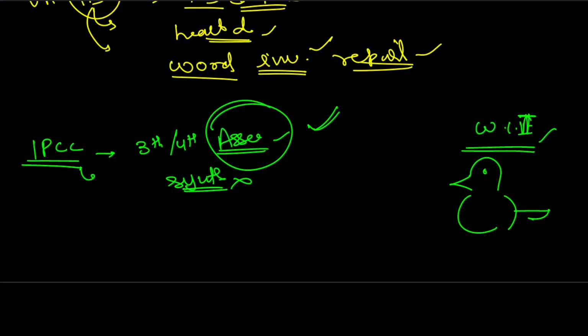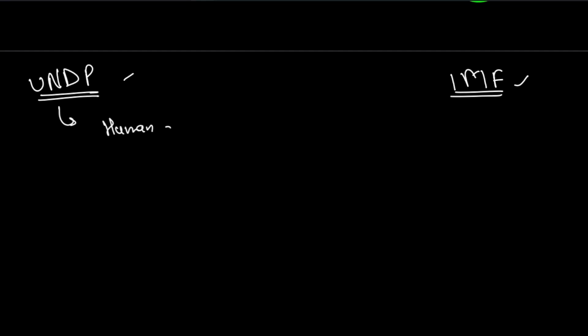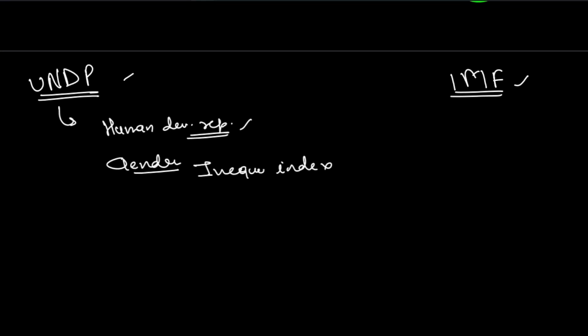What we need to know is the next one, that is UNDP. UNDP is often asked, as well as two important, UNDP plus second one is IMF, International Monetary Fund. Okay, so let's see both of these. It released the Human Development Report. Very important. Then Gender Inequality Index. Next one is Multidimensional Poverty Index.